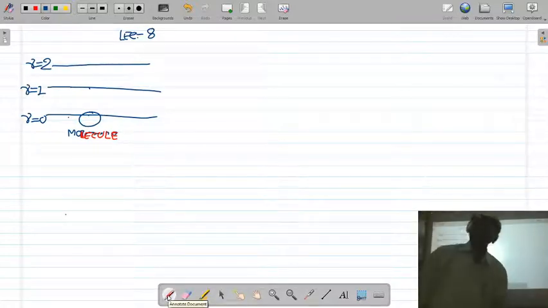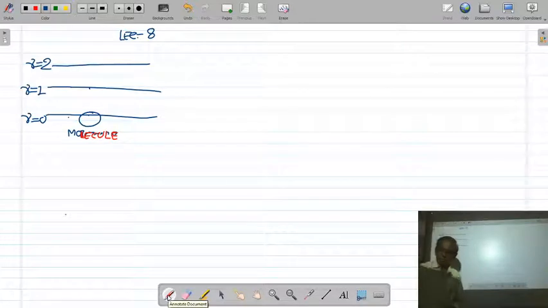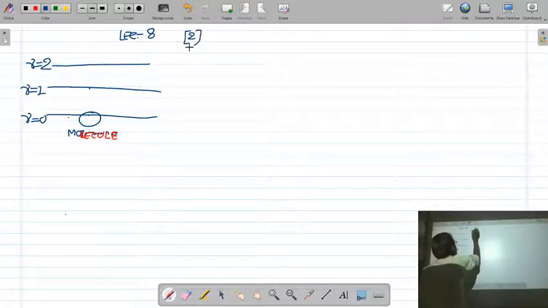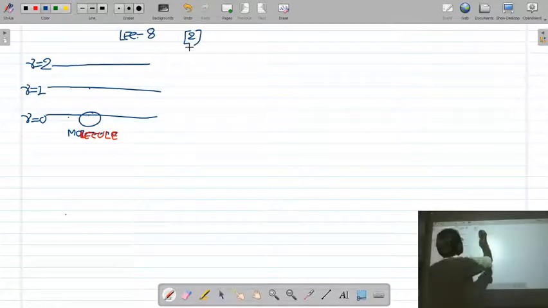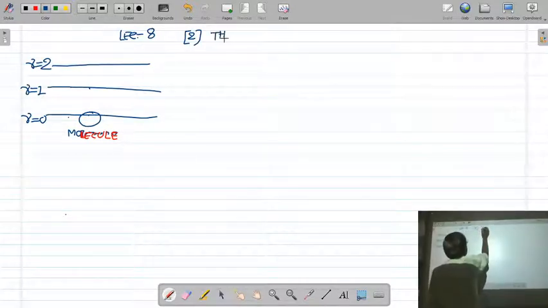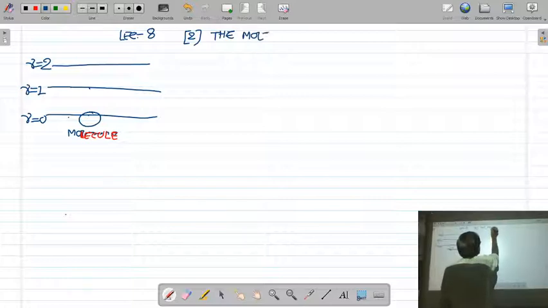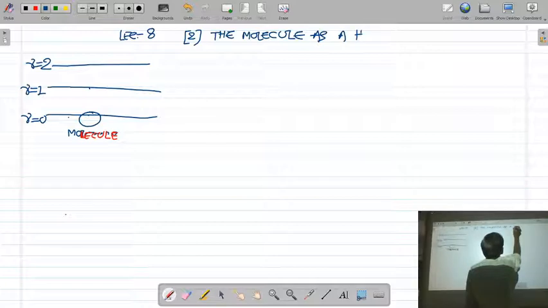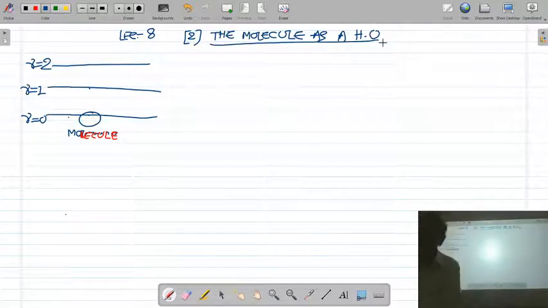After studying the salient features of vibrational rotational spectra, we started in the last lecture but did not complete the second, most important article: the molecule as a harmonic oscillator.